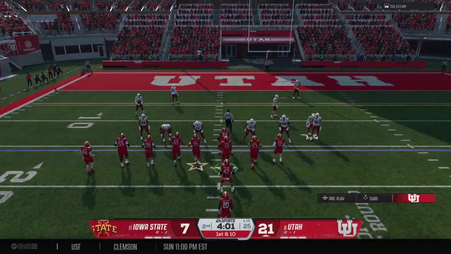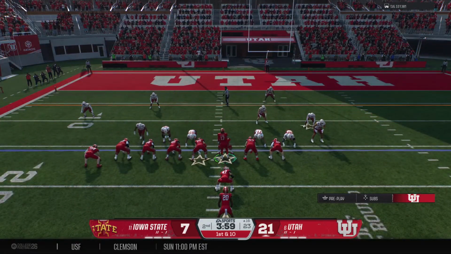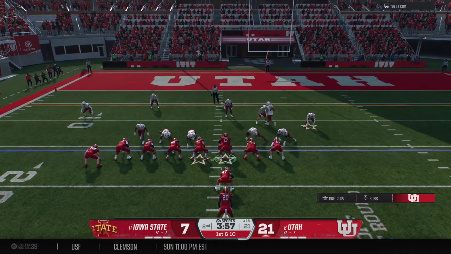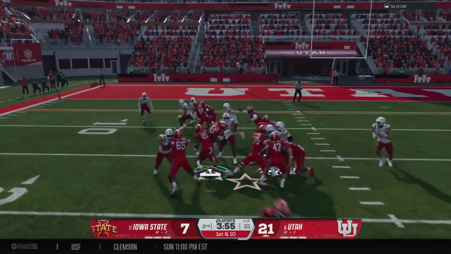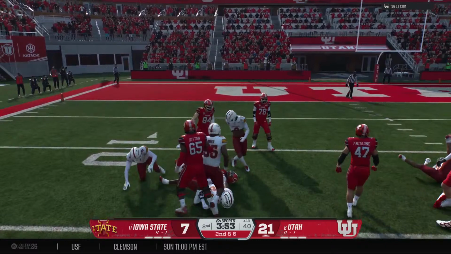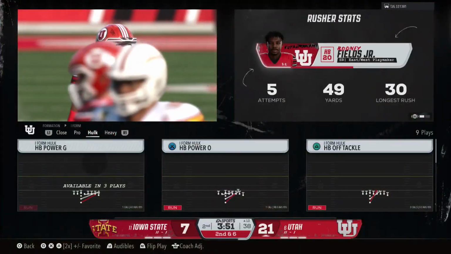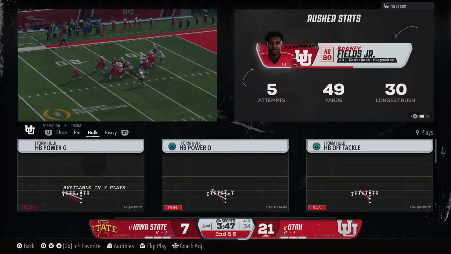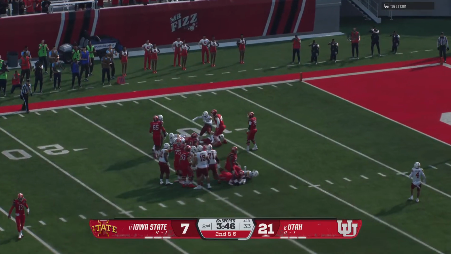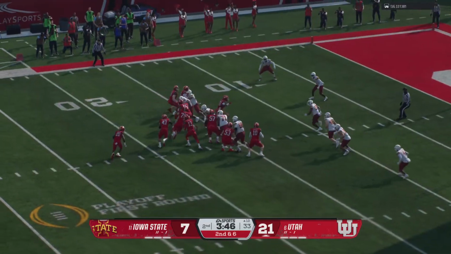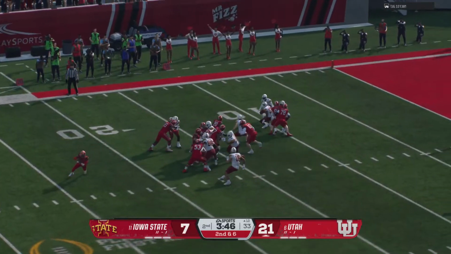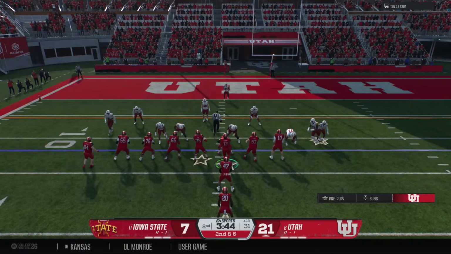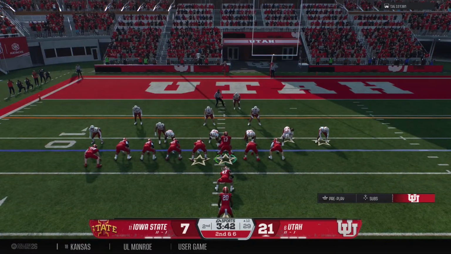The Utes are in the red zone. Keeping it on the ground here. It's a short game, but look at that defense swarm to the football. So down here in the red zone, every yard tough to find. Here is a crucial play coming up.